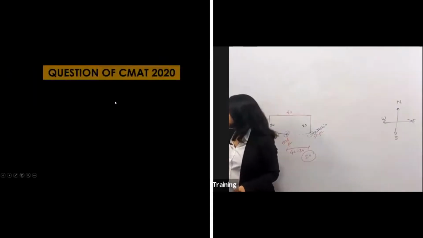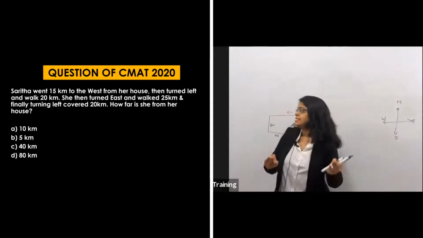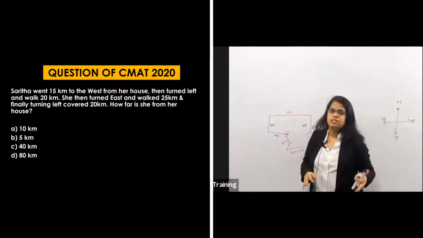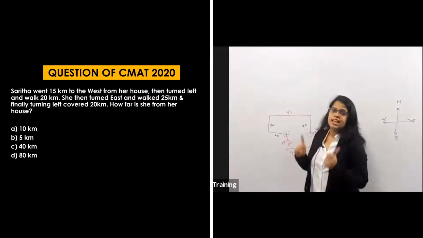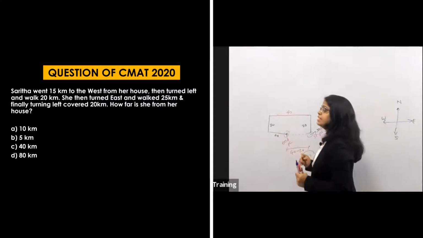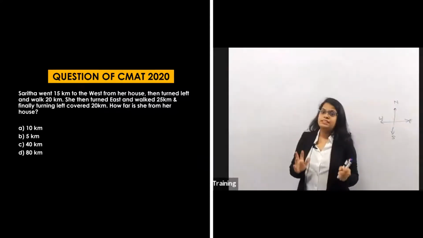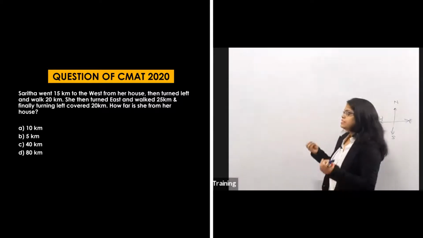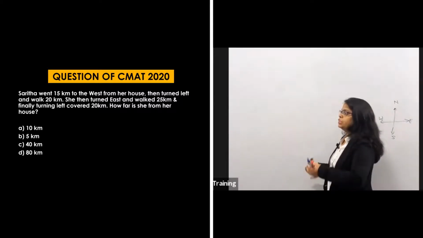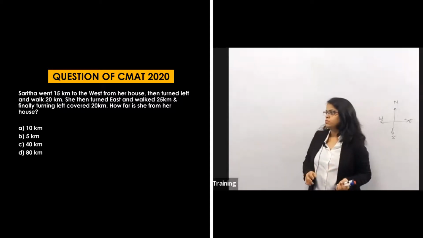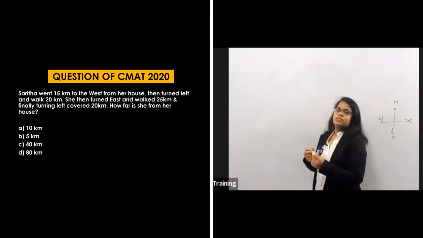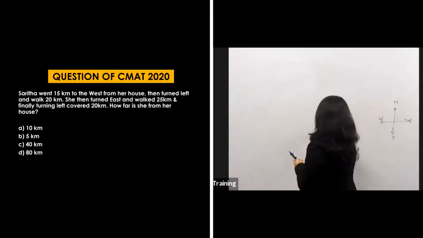So let's see the next question, and this is a question of CMAT 2020. A question asked in CMAT last year, an important question. So let's try to solve it all together. First read the question. What are they saying? Sarita went 15 km to the west from her house. She is going to the west from her house. Suppose this is her house.